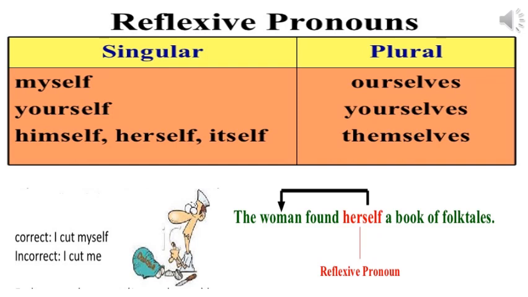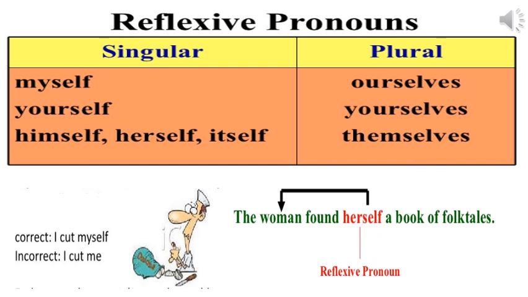Look at another example. The woman found herself a book of folktales. Now the woman and herself, she's talking about herself again. So when the subject and the action done come back to the subject, it is called a reflexive pronoun. So here the subject is woman and you can see herself. Herself, what has she found? A book of folktales. So the action has again come back to the subject. So this becomes again a reflexive pronoun.